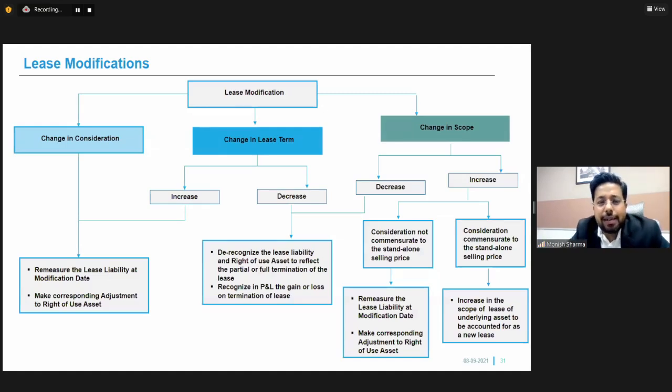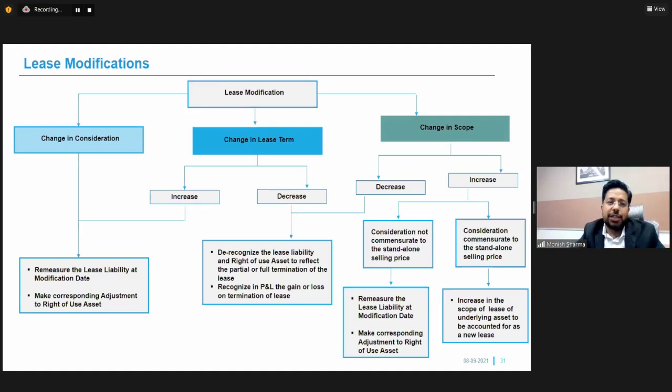Now let us see the concept of lease modification. Till now, we have created a lease, entered into a lease agreement, and done the accounting in the books of the lessee in the form of a ROU and a lease liability. The next aspect is, suppose there's a modification in the lease. It happens practically that once a lessor or lessee enters into a contract, that contract is modified based on the market conditions or the practical aspects of the agreement. So let us see what the accounting will be in case of a lease modification.